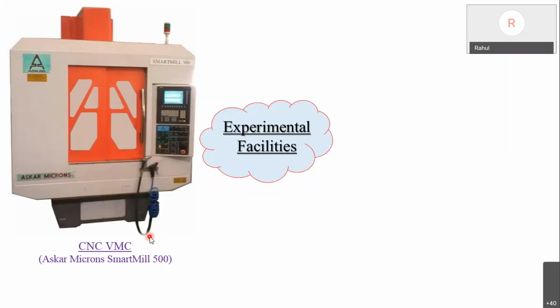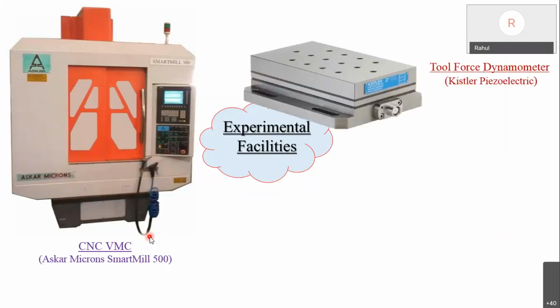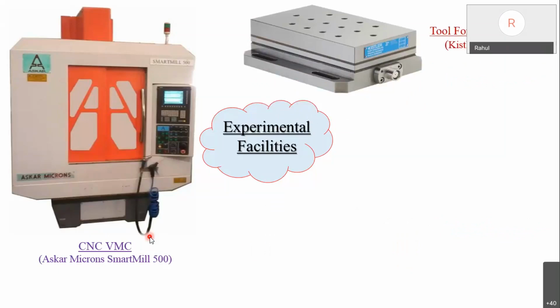So the control system of the machine is Sinumeric 808D, and we have a maximum spindle speed of 10,000 RPM, and accuracy of the machine is up to 5 micron. Now after this basic machine, we have some equipment, as the topic for today's session is data acquisition, basically data acquisition in freeform surface machining.